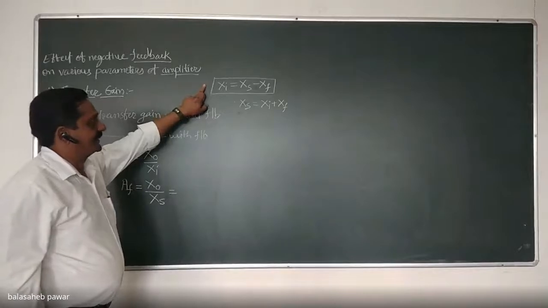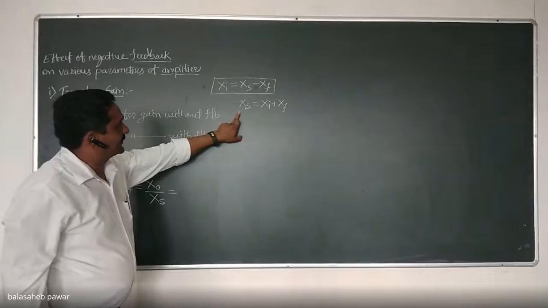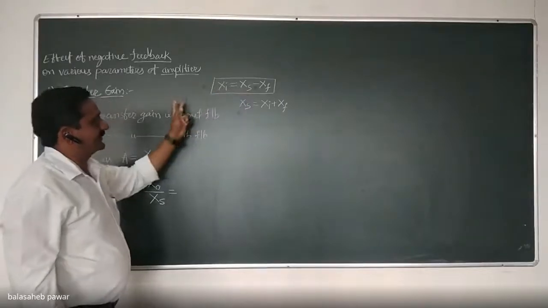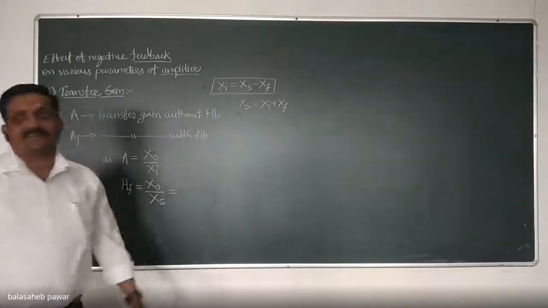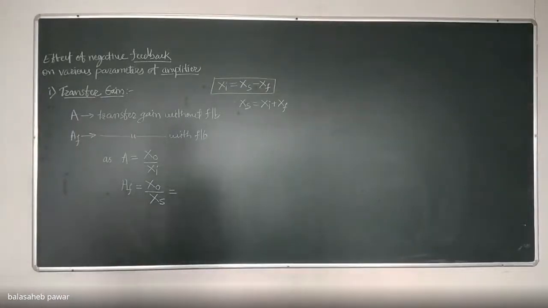From that, we can rearrange the terms so that xs equals xi plus xf. The negative term on the RHS, when you keep it on the LHS, becomes plus.